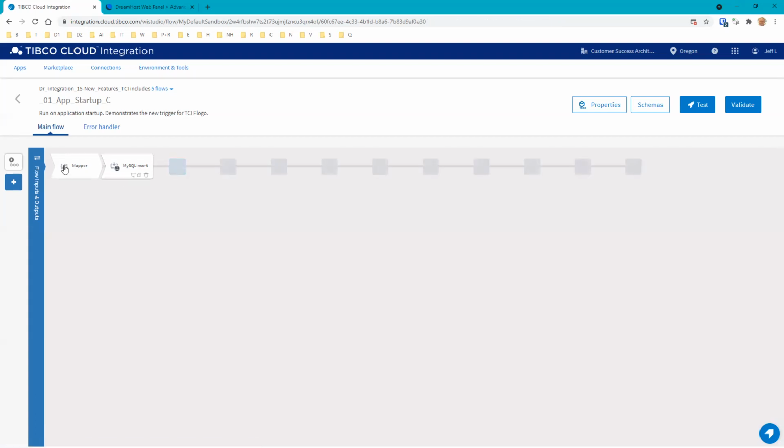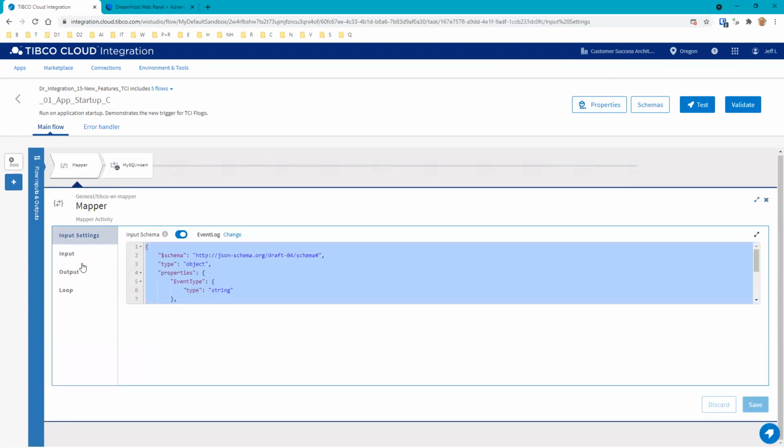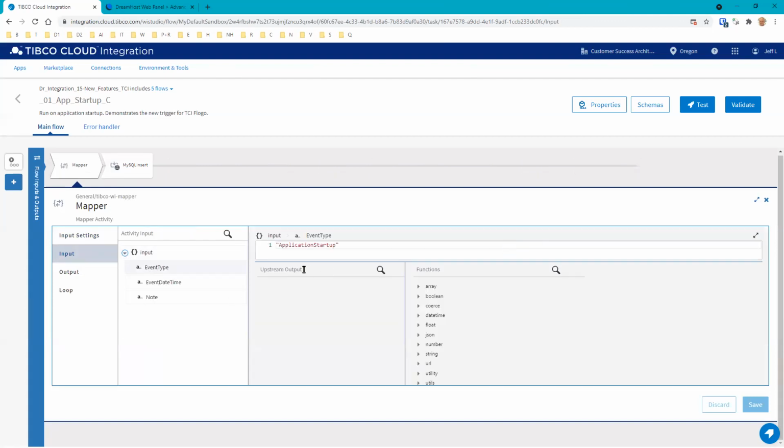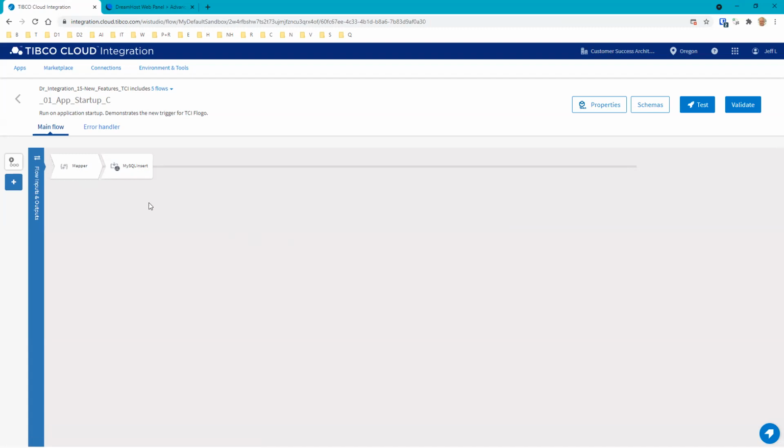Now we see there's this upstream output. Let me go back to the mapper, because I wanted to comment on this. Notice that when we're on the input and setting our inputs, there's no upstream input here. Sometimes you'll have upstream input from previous activities, which is essentially the output of those activities. The trigger will also often give you values, but in this case no values are coming out of the trigger. I just want to confirm that's what it looks like when you use the mapper: there are no upstream values you can actually use.